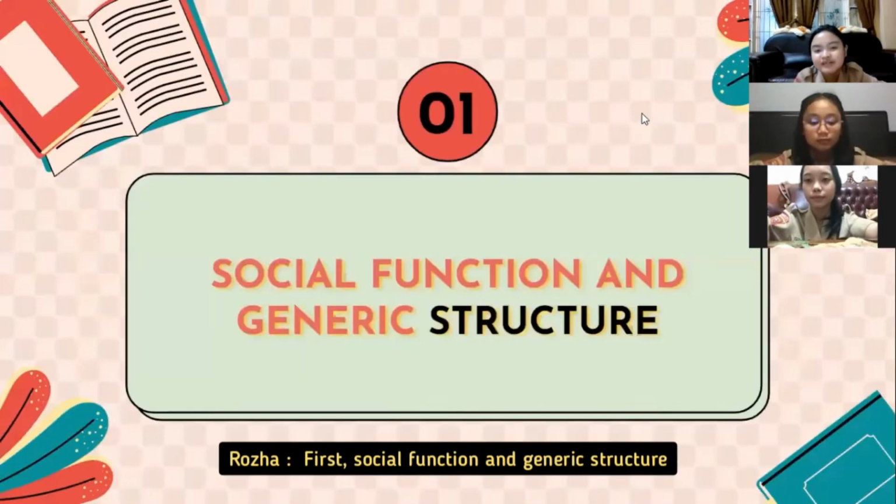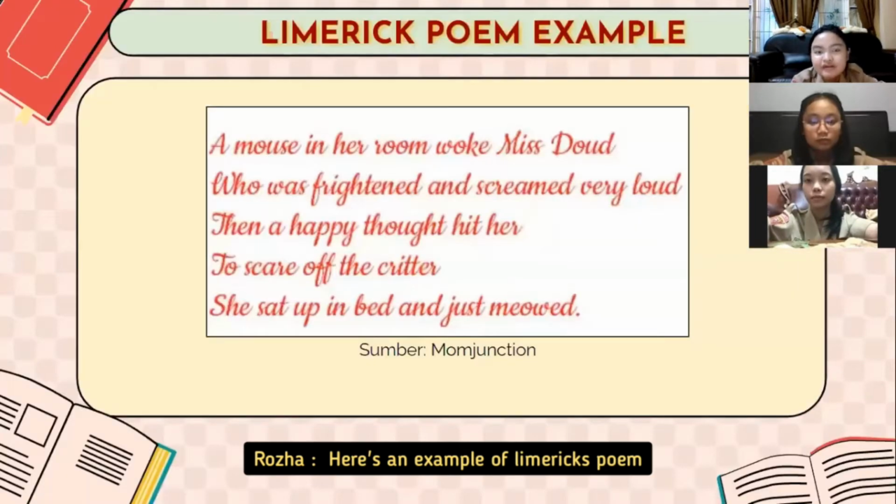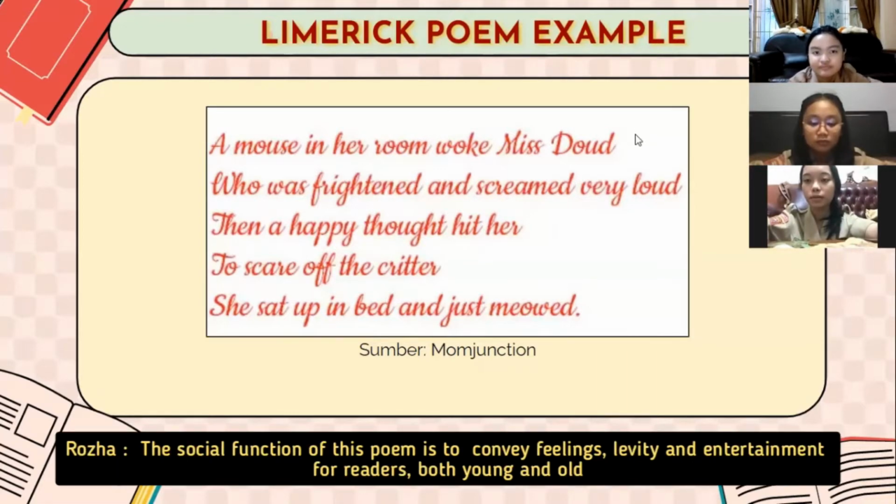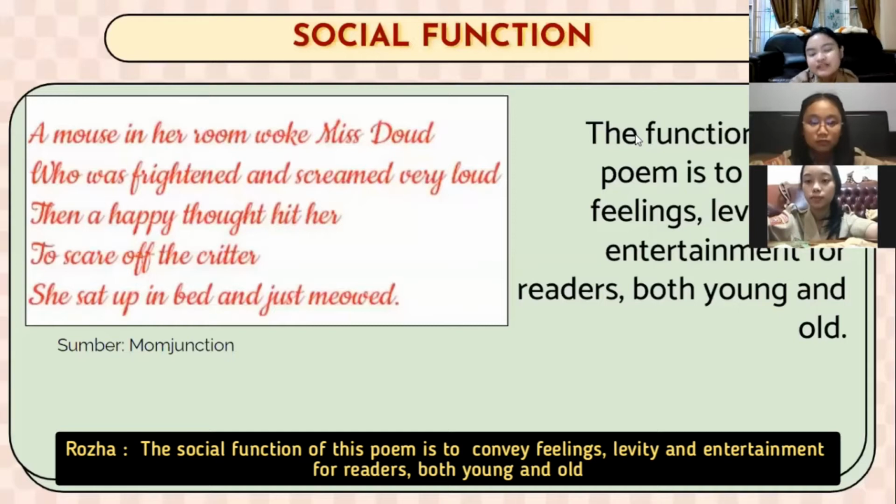First, social function and generic structure. Here is the example of Limerick poem. A mouse in her room woke Miss Doe, who was pregnant and screamed very loud. Then a happy thought hit her, to scare off the critter. She sat up in bed and just meowed. The social function of this poem is to convey feelings, levity, and entertainment for readers, both young and old.